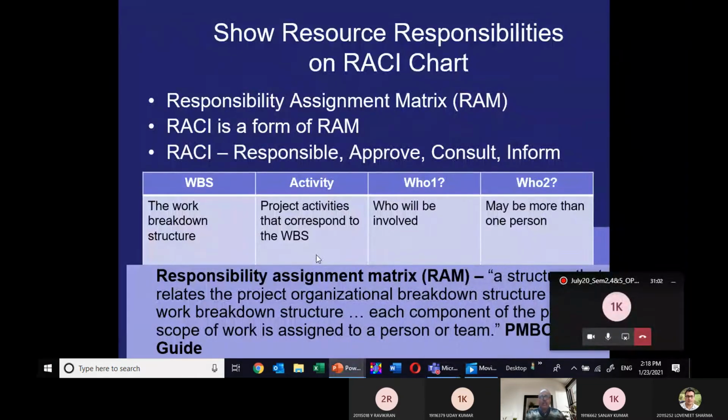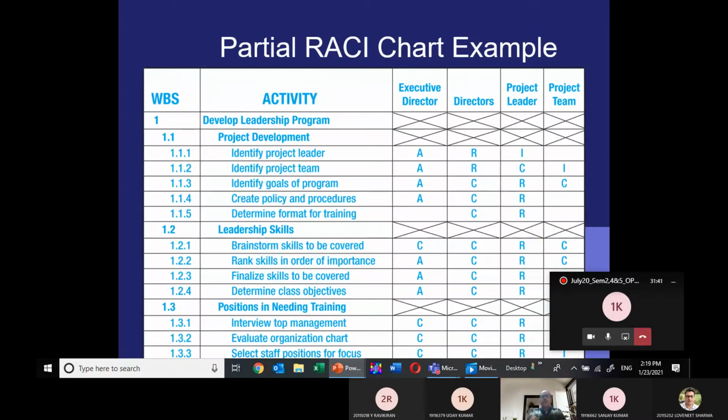RACI, the full form of RACI is: R for responsible, A for approve, C for consult, and I for inform. A RACI chart has already been given. For each WBS, the work breakdown structure, the project activity that corresponds to the WBS, who will be involved, and maybe more than one person. Responsible, approve, consult, and inform. This is a matrix,